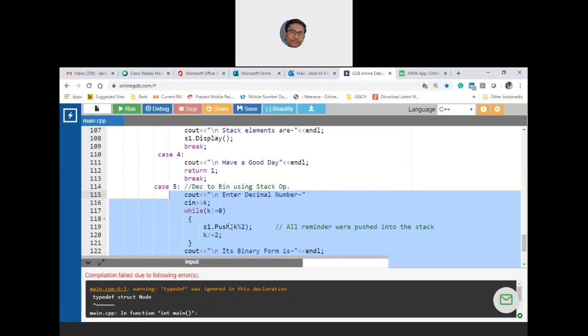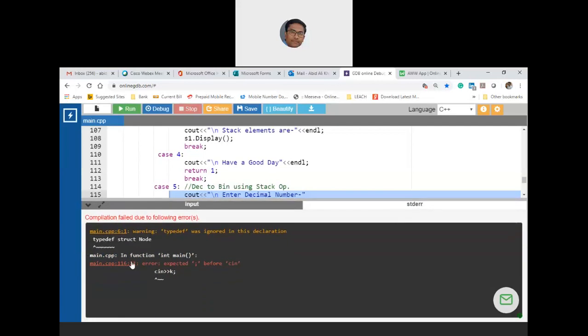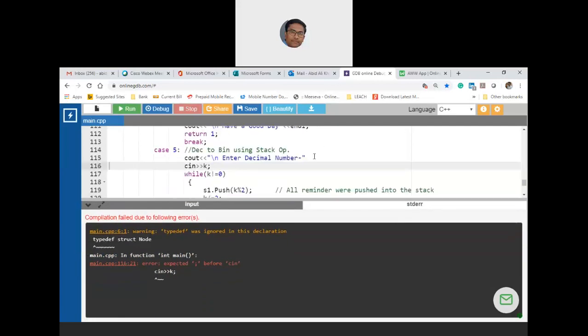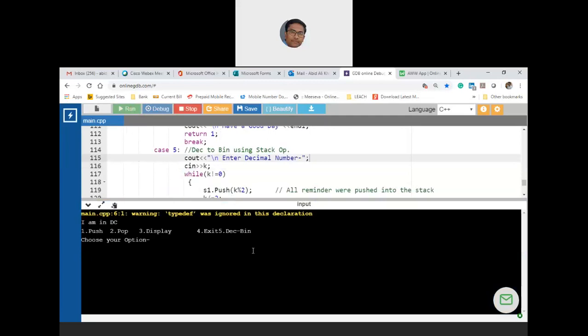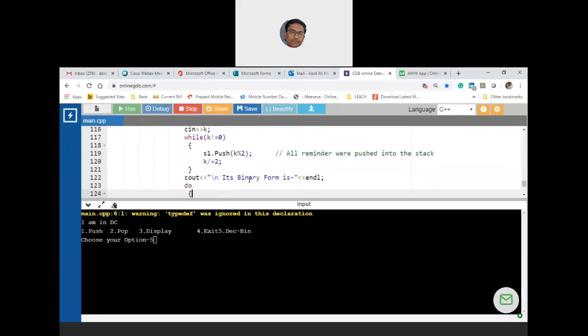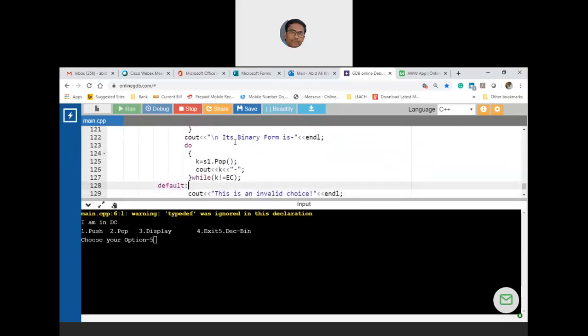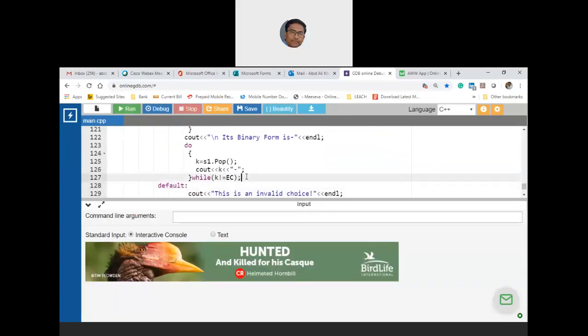What I'll do is, I think there is some error at line 116, I didn't mention a semicolon. So let me rerun this. I will not push everything. I'll choose option 5. Did I keep break? Yeah, I remember I have not kept break. So let me stop and keep break here.